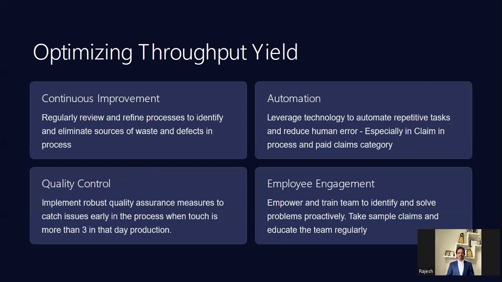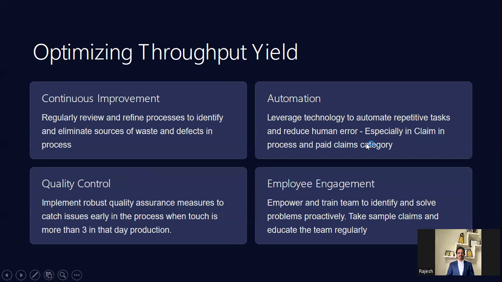So how to do that? How to improve my throughput yield? One, continuous improvement means what? You have to give proper training. The team should be involved. They should know what their throughput yield is. These are all the things you have to do in continuous improvement. And automation, right? You can improve your automation.